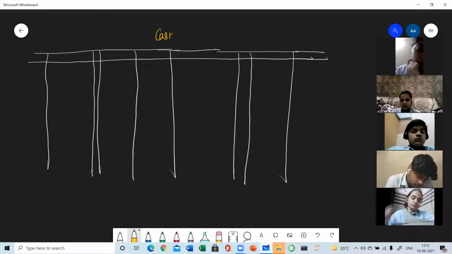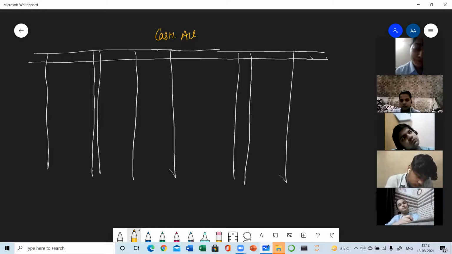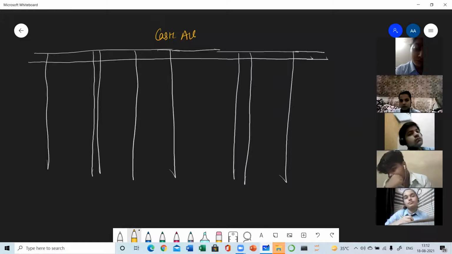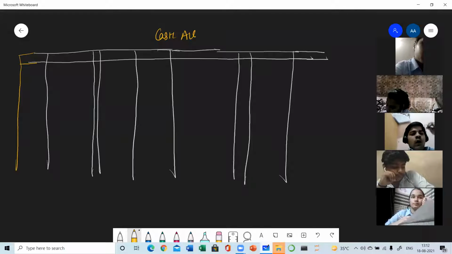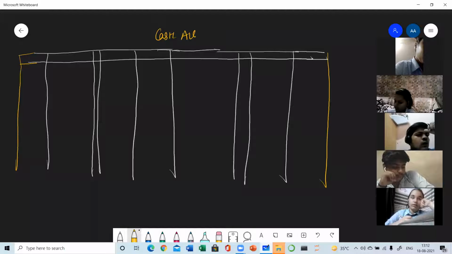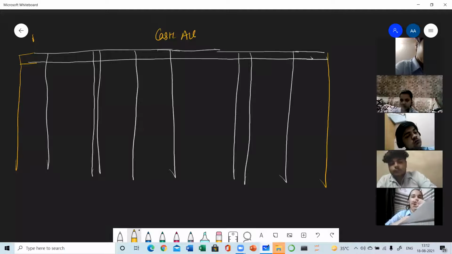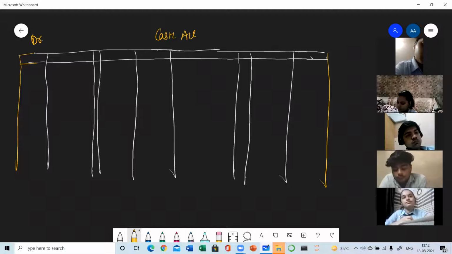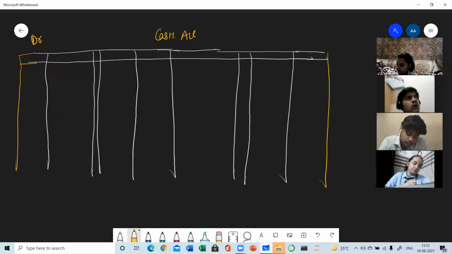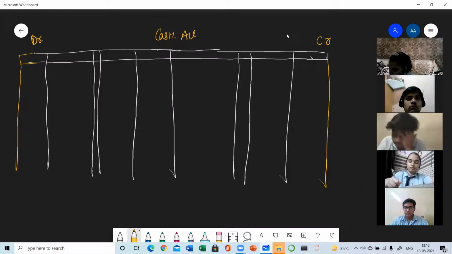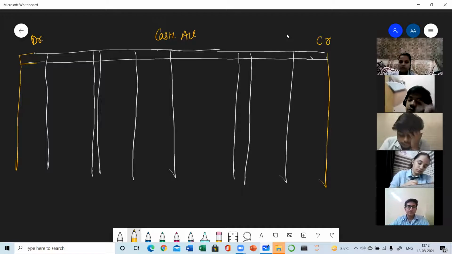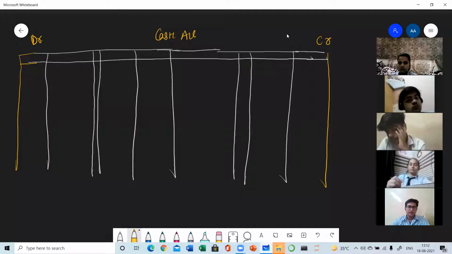Suppose it is a cash account. You can see that I have written the cash account in the center of this format. You are supposed to write the name of the account at the top of the format in its center. Now in this first column, you can see that two sides are there. The left hand side is known as the debit side and is represented by DR, and the right hand side is the credit side. It is represented by CR.